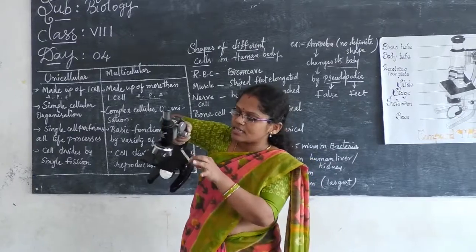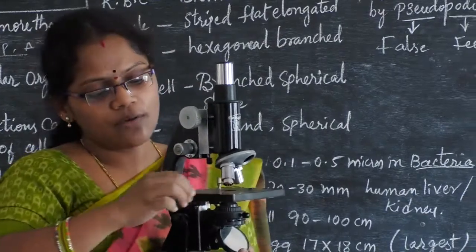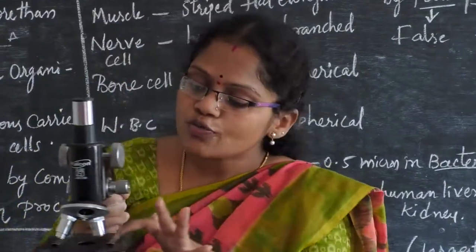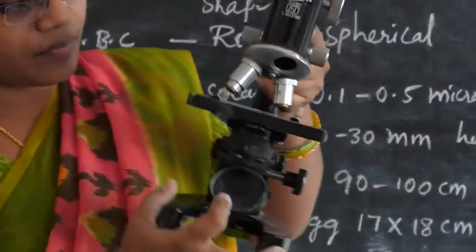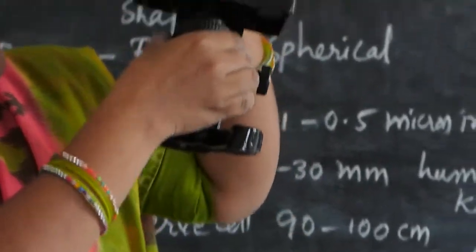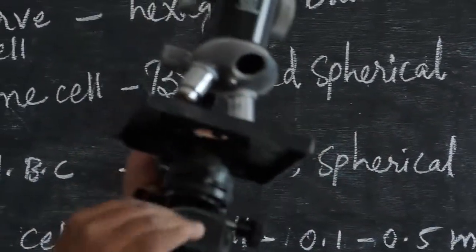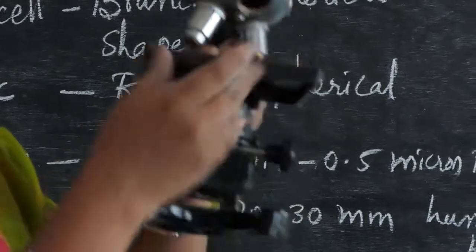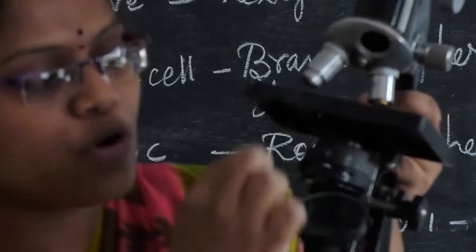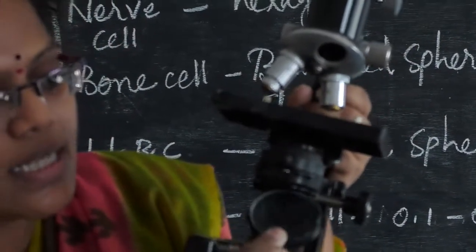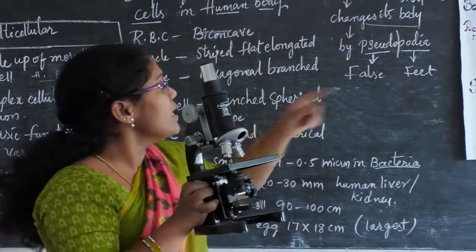And these you can see are called clips. You can see on the chart also, these are called clips, useful to hold the slide on the stage. And next, this is called the condenser. Have you seen the condenser? What is the role of the condenser? I will say. Before that, below the condenser, I am rotating it, this is called the reflector.